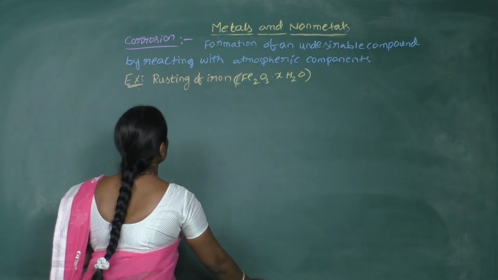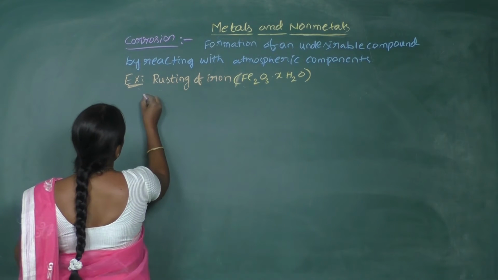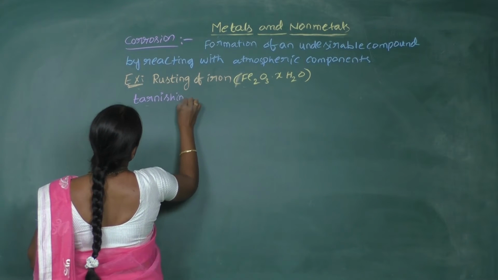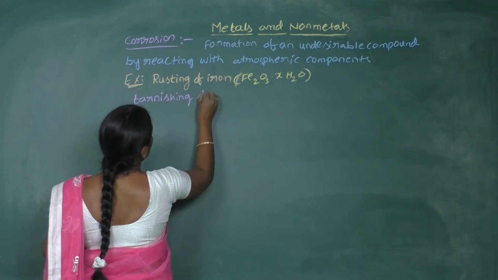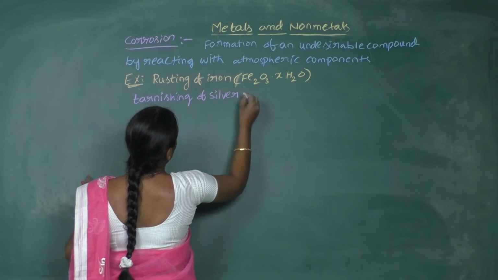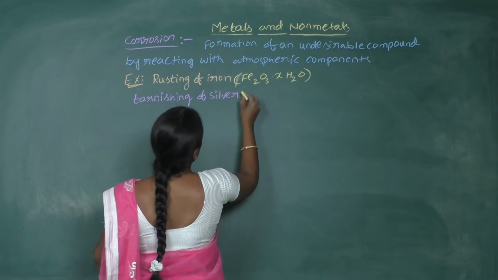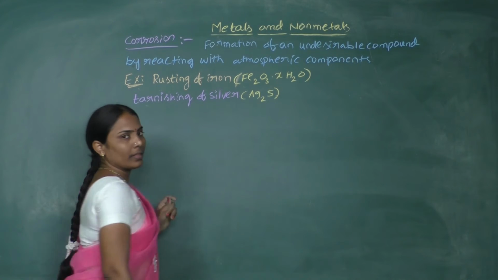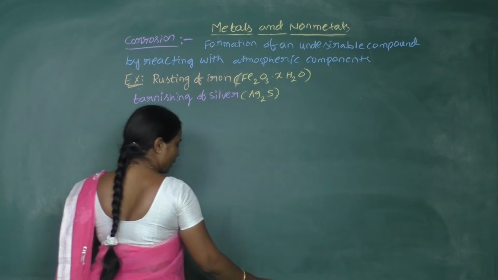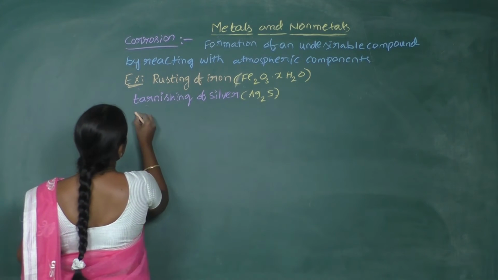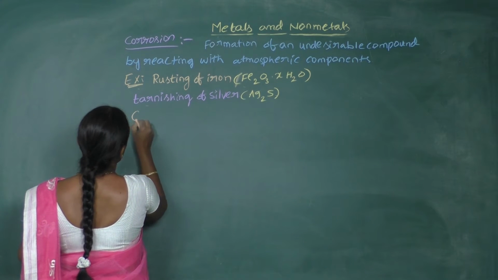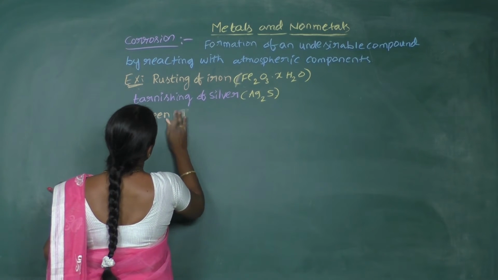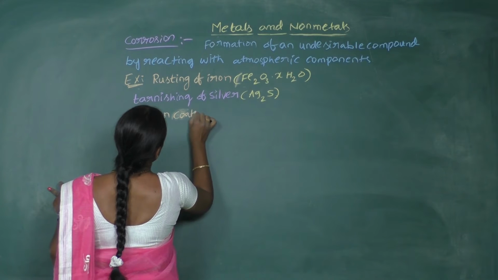Similarly, another example is tarnishing of silver, which is the blackening of silver. In this, the compound of silver formed is its sulfide. And similarly, on copper, a green coating will be developed on most copper vessels.